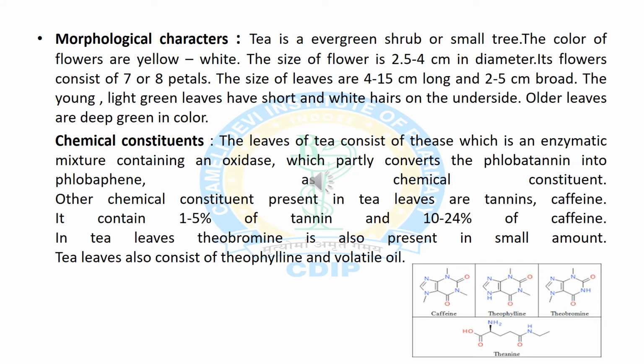Now we will discuss morphological characters of tea. It is a very small tree or shrub which has yellow color flowers, and the size of the flowers is 2.5 to 4 centimeter in diameter, with 7 to 8 petals. The leaves are green in color, 4 to 15 centimeter in length and 2 to 5 centimeter in width, and the older leaves are deep green in color. Now we will discuss chemical constituents. Tea has different types of chemical constituents like theobromine, theophylline, caffeine, tannins as well as volatile oils.